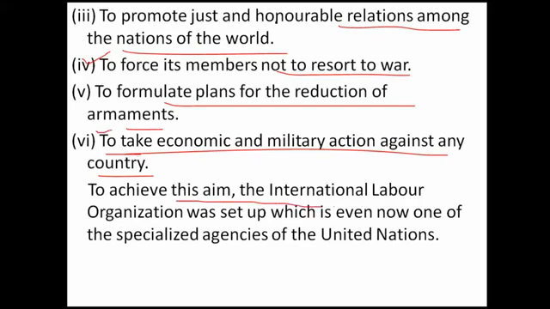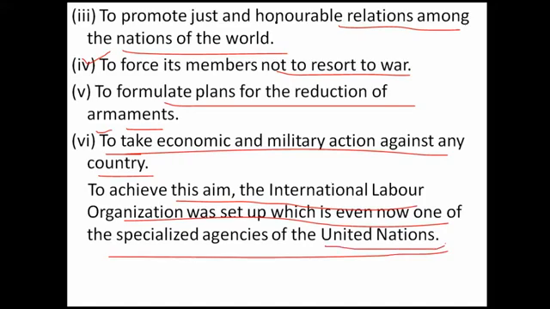To achieve this aim, the International Labour Organization was set up, which is even now one of the specialized agencies of the United Nations. What is the United Nations? The United Nations came after the Second World War with the same objective as the League of Nations. The same objective the United Nations has, and it is working now in the present time. Let's move to the next question.